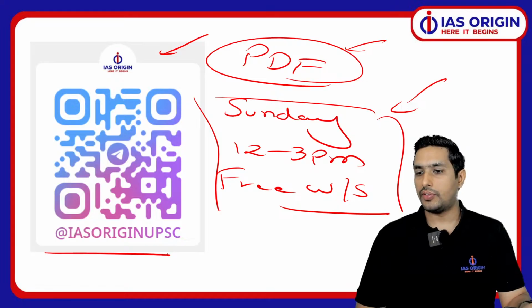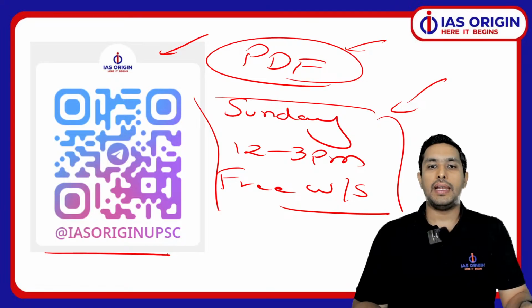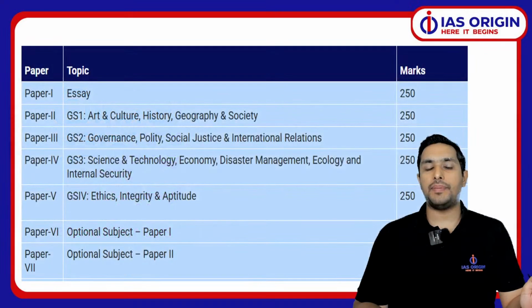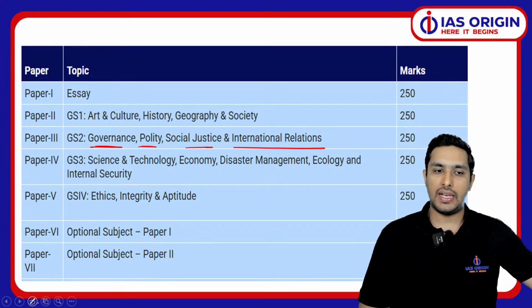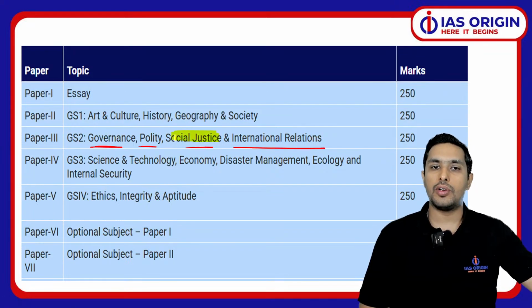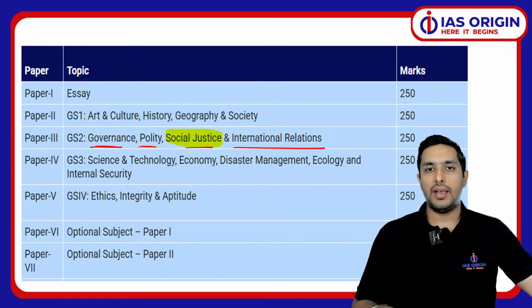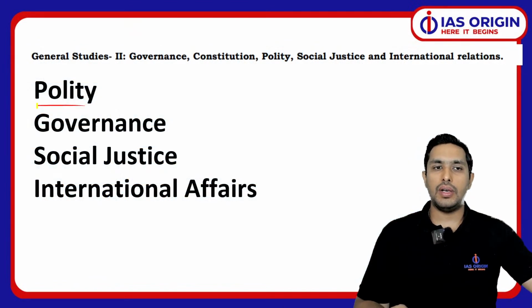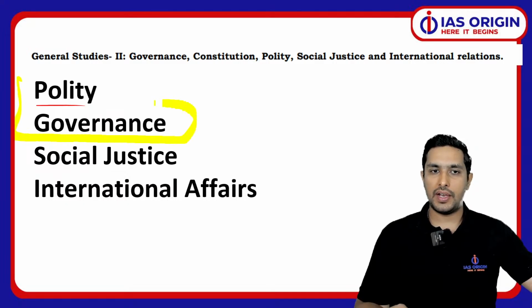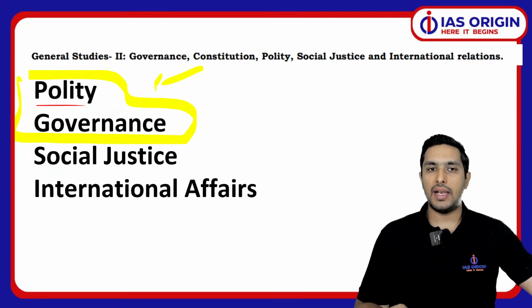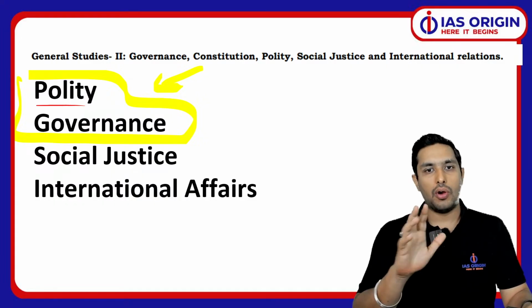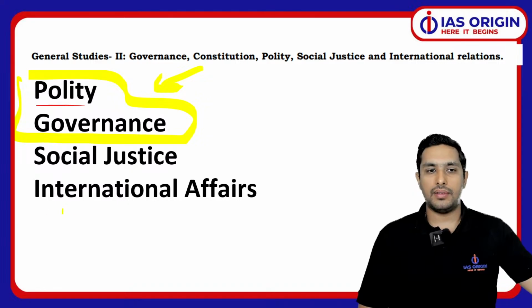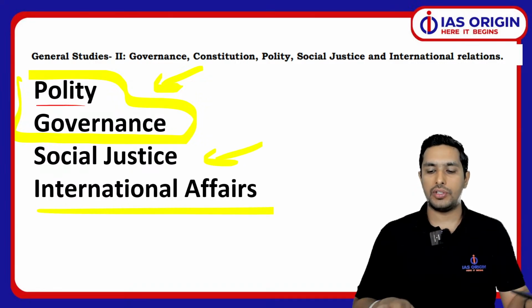ठीक है. So on this very note, let's start this session. Now, when I pick the syllabus of GS paper 2, as you all know, we have the polity part, we have the governance part, we have social justice, we have IR. So as I have already told you, today we are going to focus upon this part of social justice. And if you have seen previous sessions, we have properly, holistically analyzed this part of polity and governance. Polity and governance बहुत बढ़िया तरीके से we already have done. And IR we will be doing tomorrow. So today we have social justice.